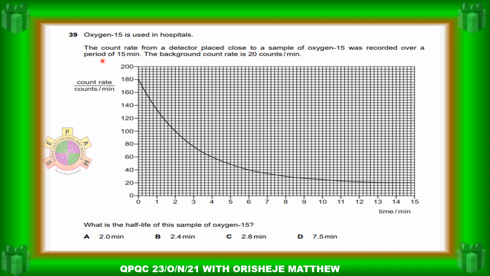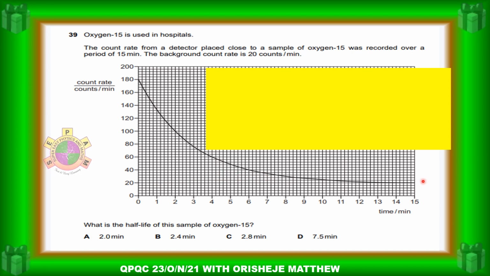Now the next question is question 39. Oxygen 15 is used in hospitals. The count rate for a detector placed close to a sample of oxygen 15 was recorded over a period of 15 minutes, that is from 0 to this point. The background count rate is 20 counts per minute. Now, what is the half-life of this sample of oxygen 15?